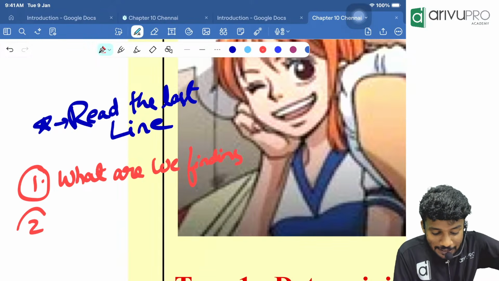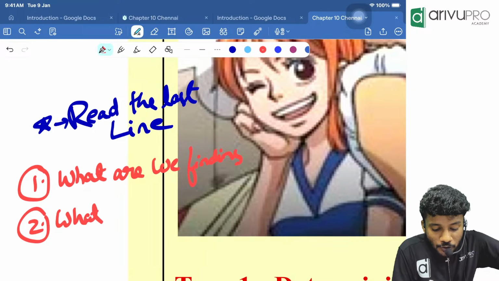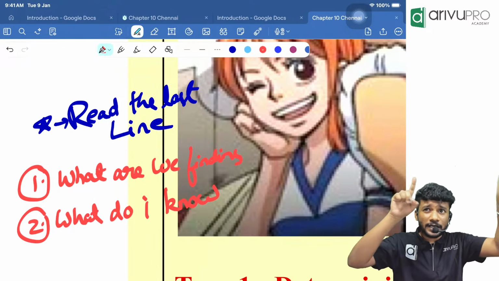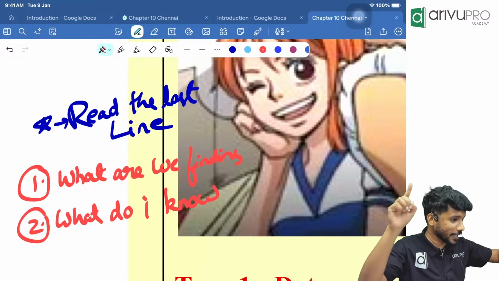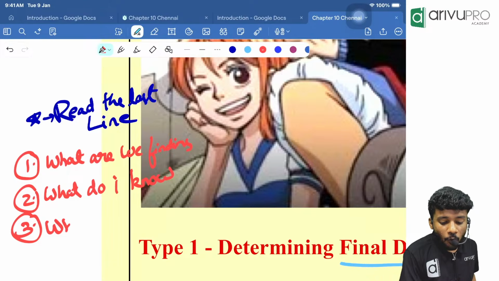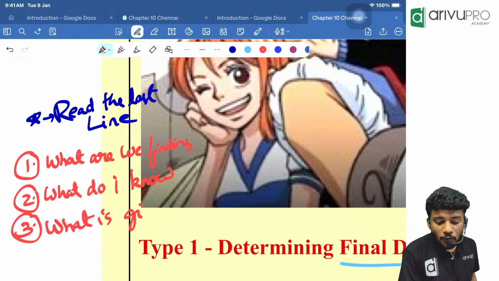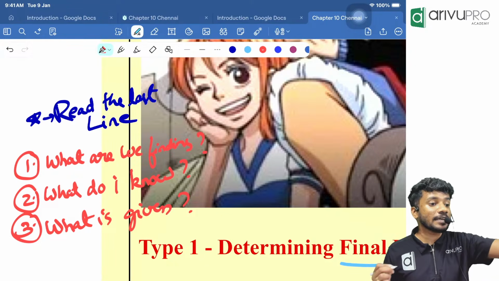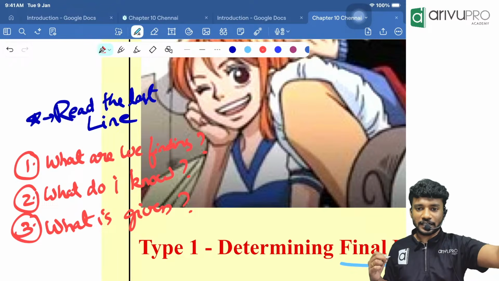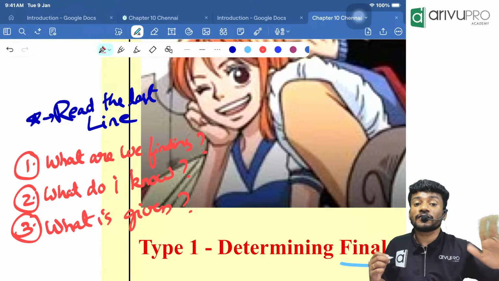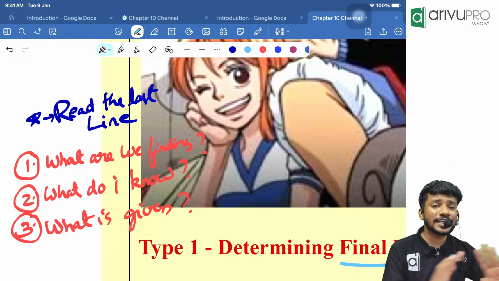Second, what do I know about it? For example, what I know about this particular concept, so that I can apply this formula or that formula. That is the second thing. And the third one is, what is given in the question? So, people, if you are able to adapt to these three: what are we finding, what do I know, and finally what is given in the question, you will be able to solve any question.